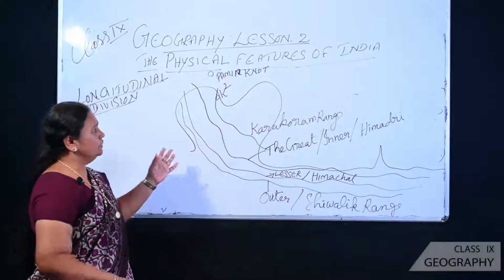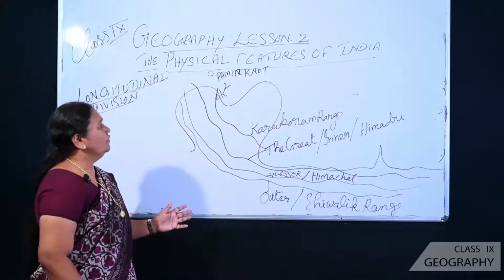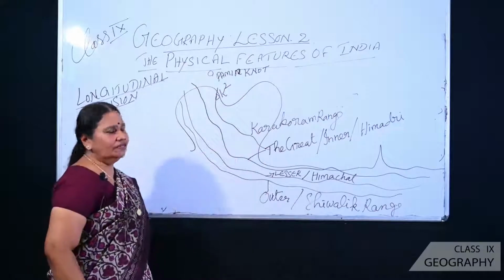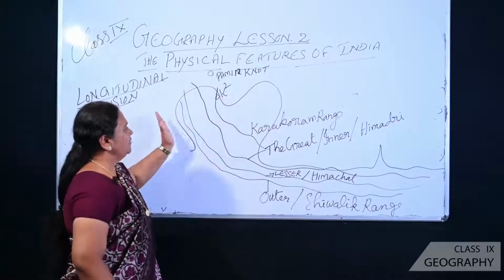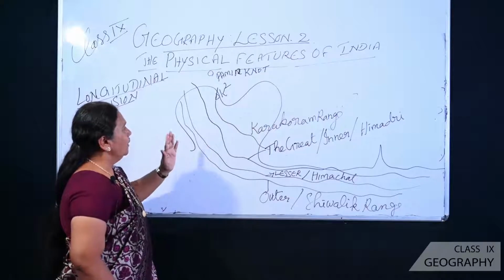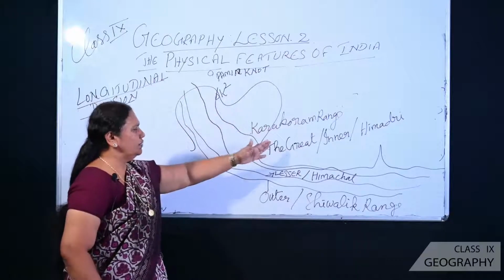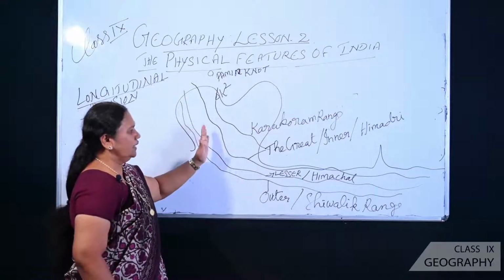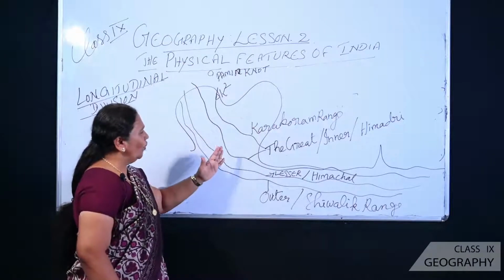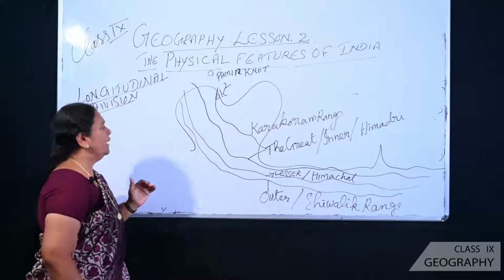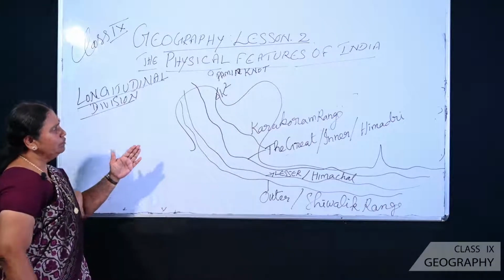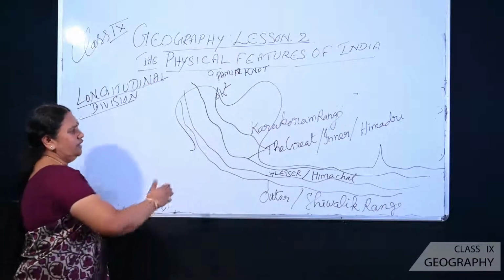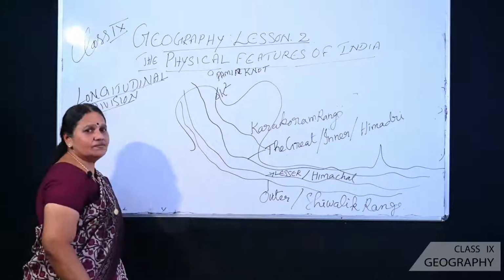To understand the Great Himalayas, we know that the Pamir Knot is popularly known as the roof of the world. From there, so many mountain ranges form and spread out. One of these ranges is the Karakoram range. On another side is our point of discussion, the Great Himalayas. And what I want to discuss with you is that when we divide the Himalayas according to longitude, there are 3 segments.